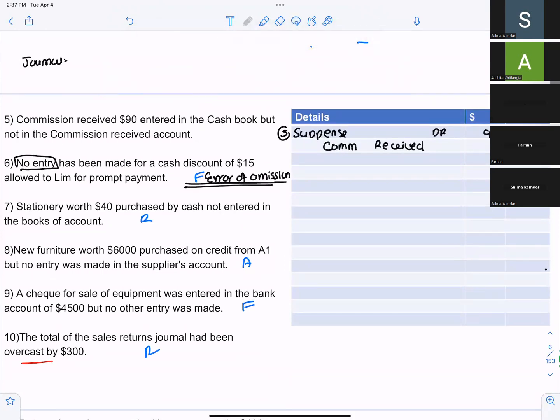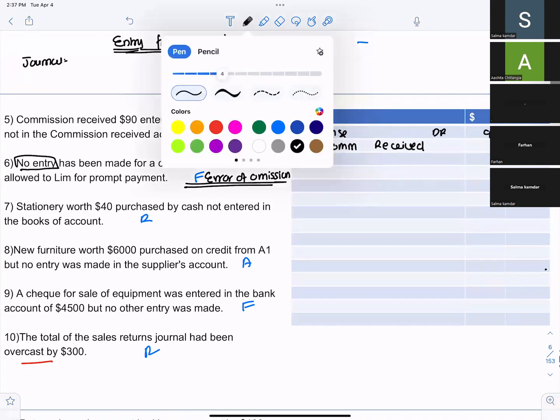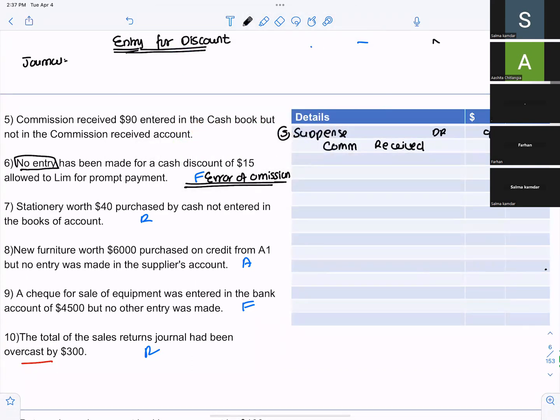So has been made for a cash discount of $15 allowed to Limb. So wait, is cash discount credited? Why? Oh no, it's debited because it's an expense, is it? Because you are allowing cash discount to Limb. It's not an income, is it? What is the rule for nominal account? Debit all expenses and losses, credit all income and gain. So if you're allowing discount, is it an expense or loss for you, or income and gain for you? It's an expense and loss for me.